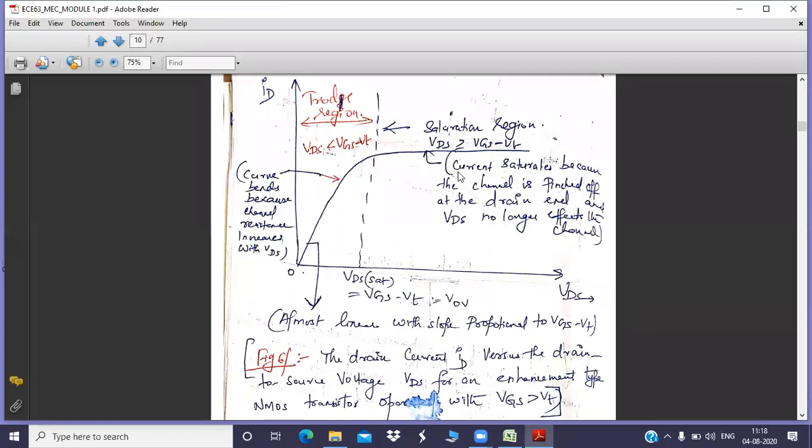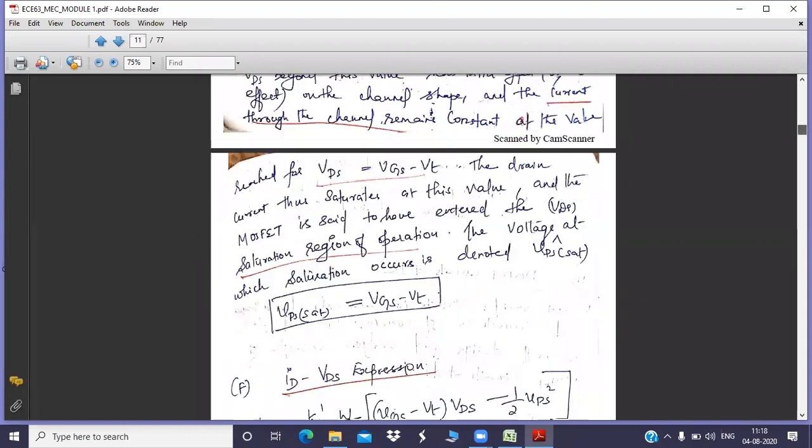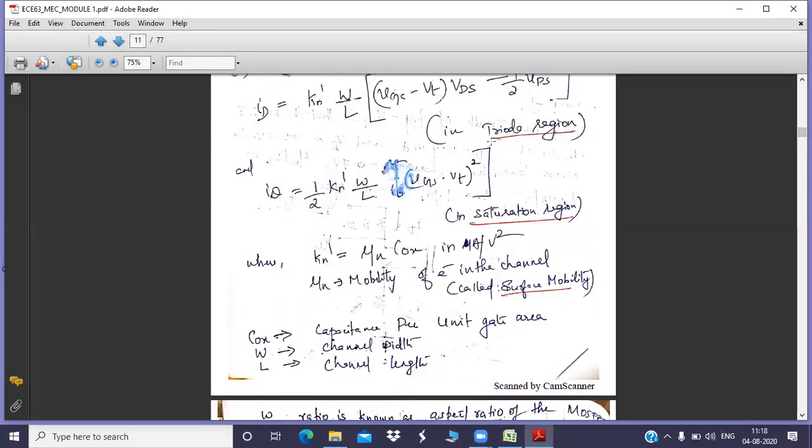Based upon these two conditions only, we are going to judge whether our device is operating in triode region or saturation region. Before attempting any problem based upon the parameters given in the question, we have to find whether the device is operating in triode region or saturation region. Based upon that, we take the equations and proceed to find the unknown things. At any particular point, you need to take either the triode region equation or the saturation region equation. That depends upon the parameters given in the question.